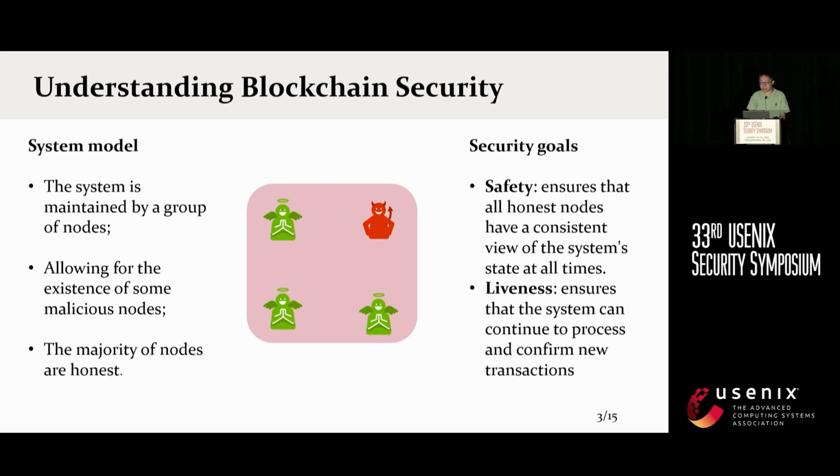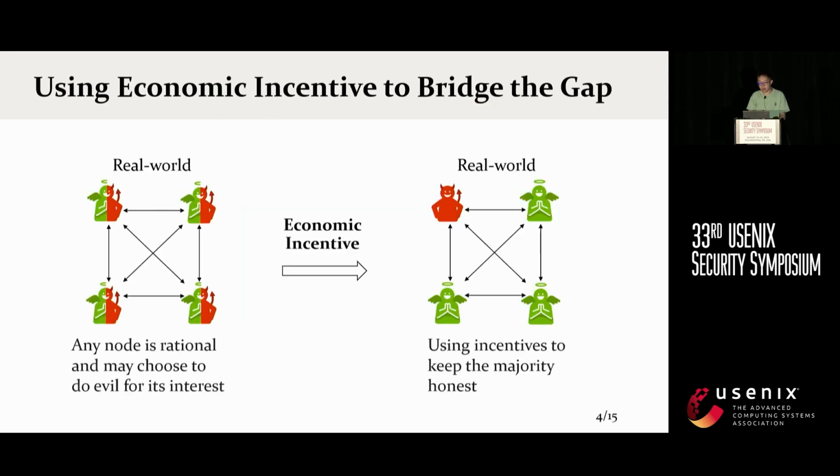The assumption that the majority of nodes are honest is natural in the traditional distributed system, since the nodes are permissioned before joining. However, in blockchain, every node is rational and may choose to do something bad for its own interests. So it is not easy to keep the majority of the nodes honest.